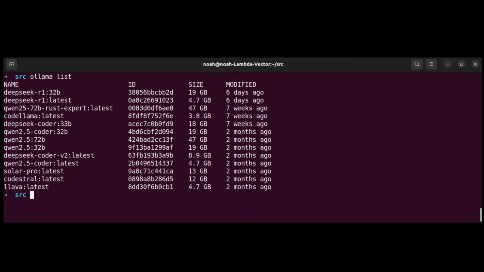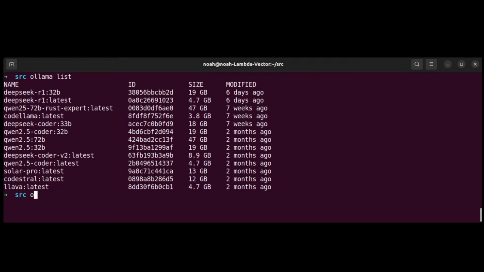In this case, we can see that we have DeepSeek R1 32B, right? So again, this is something you can run locally on your machine and decide whether you want to use it or not and test it out. You can see that it's 19 gigabytes here, so pretty reasonable. So it should work pretty well with an NVIDIA GPU. And how do I use it?